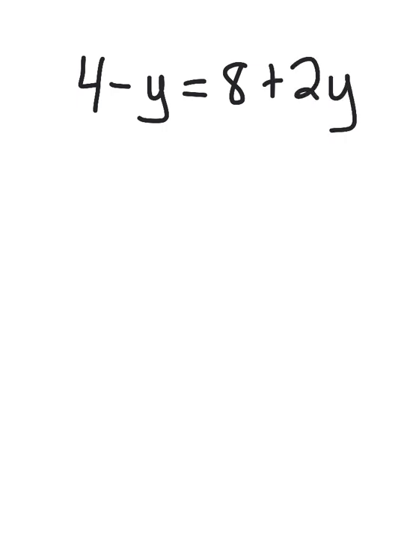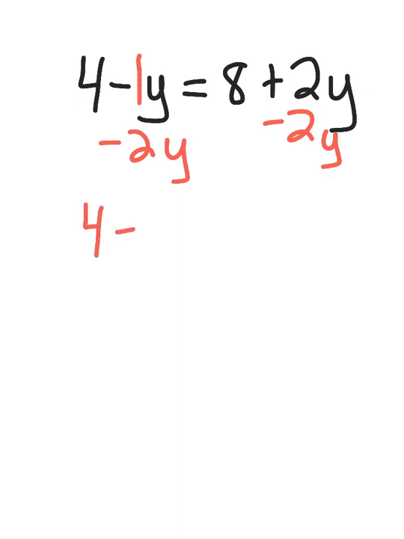Okay, equation 3, let's say I have 4 minus y equals 8 plus 2y. Once again, I can move either variable term or either of the constant terms of 4 and 8. I'm going to move the variable terms. I'm going to move positive 2y by subtracting 2y. If you don't see a coefficient, you can always put a 1 in front. So I have 4 minus 3y equals 8. Negative 1 minus 2 is negative 3.